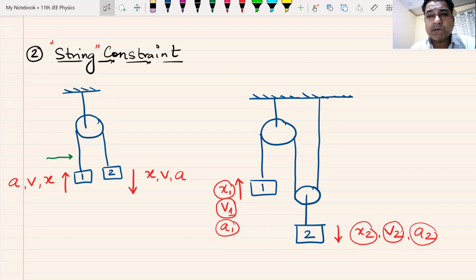Santosh, you there? Can you unmute yourself, beta? You told me that x1 is x2 by 2. What makes you feel so? No, not a problem. I can hear you. Try it. Unmute yourself, tell me. I think he can't unmute. Goli, do you want to say anything? You raise hands.